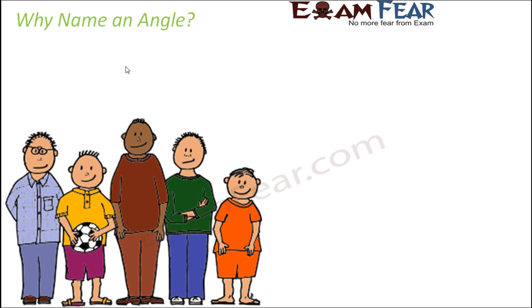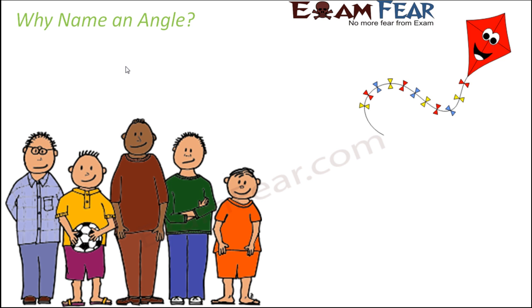In a similar way, when we deal with angles, now in geometry we will deal with many varieties of shapes. There would be shapes like the shape of a kite, and there would also be shapes like the shape of a star. Now do you think that in this shape of the star, how many angles are involved? Just give it a thought.